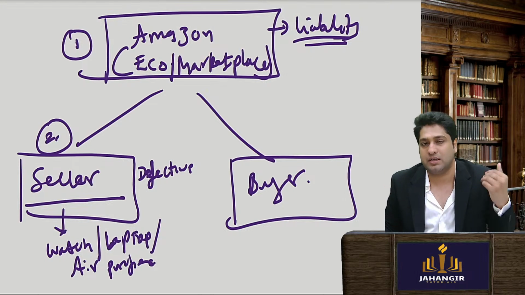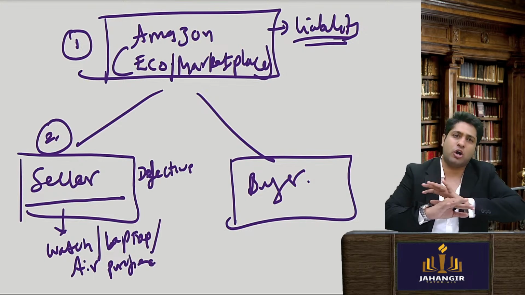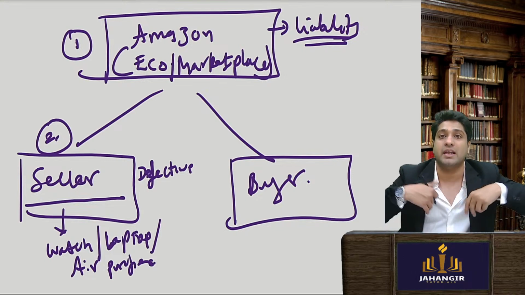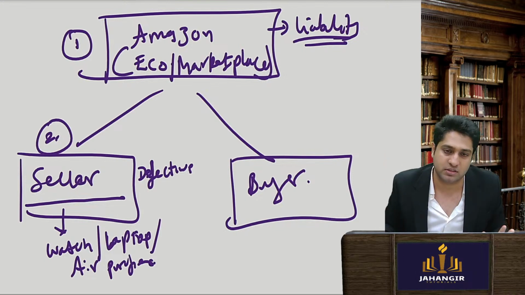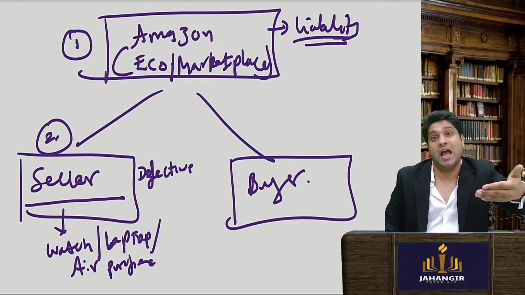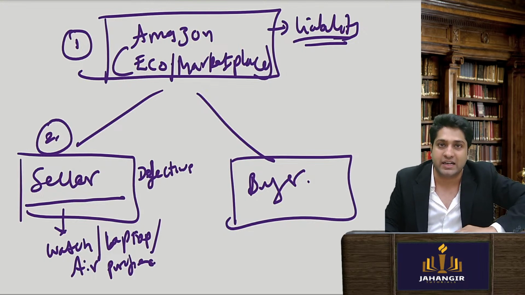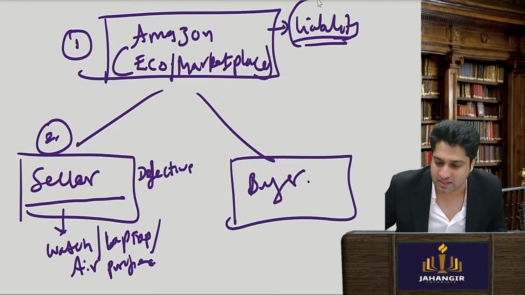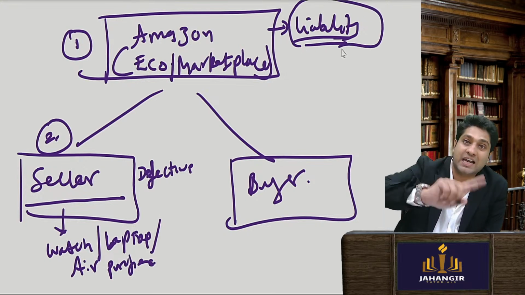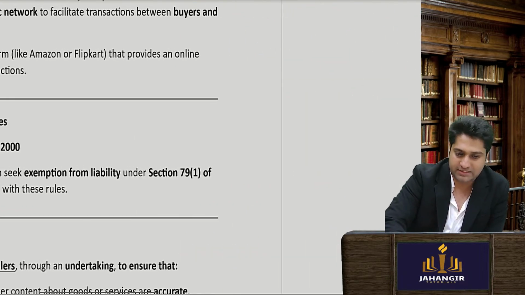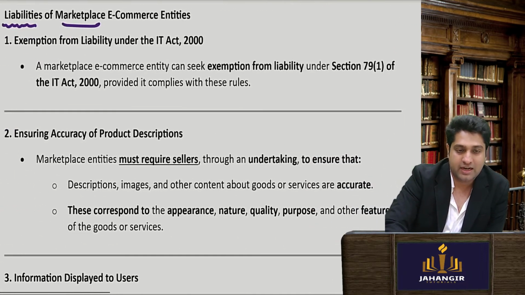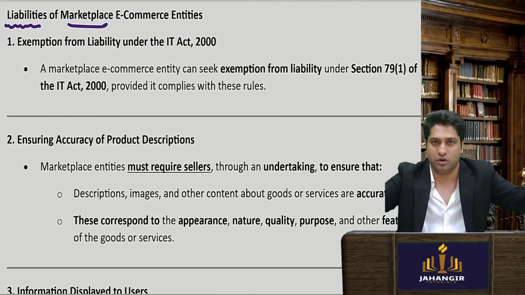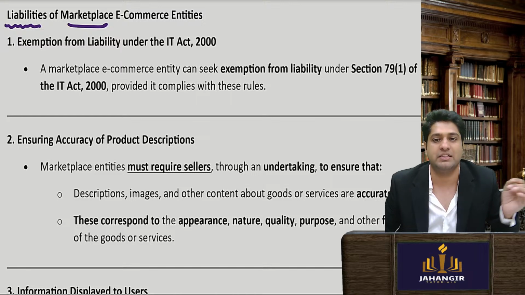So here they are saying that Amazon will not be held liable if the seller is selling the goods. Amazon is not taking any guarantee for the products. No assurance. Sometimes it comes as Amazon exclusive, Amazon guaranteed, then it is different. So the liability is always of the seller, not of Amazon, unless Amazon takes responsibility. Now you're seeing the liabilities. We saw the duties. Duties are just to inform everything, give clear-cut information. Now we are seeing liability.